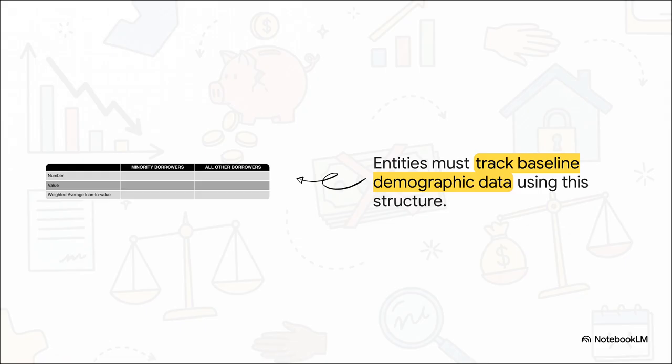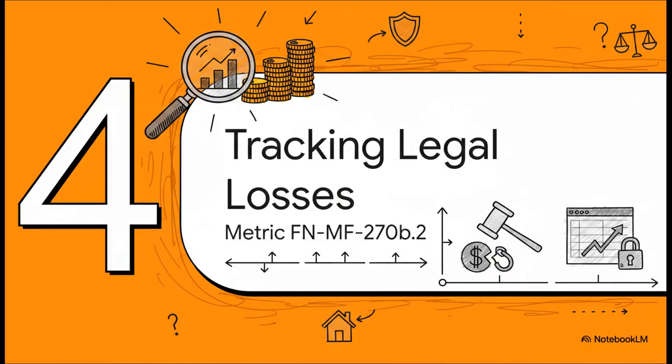They track the number of loans, the total dollar value, and the weighted average loan-to-value ratio for each group. And just as a quick aside, the standard uses the UN Office of the High Commissioner for Human Rights definition of minority to keep this baseline consistent globally. But tracking loans is just step one. What happens when the system fails and things actually go wrong? That's what we're going to cover in Part 4, Tracking Legal Monetary Losses.